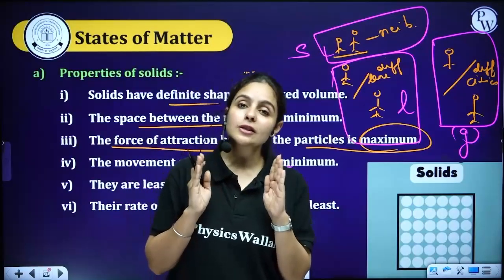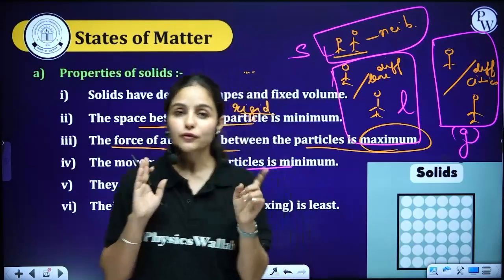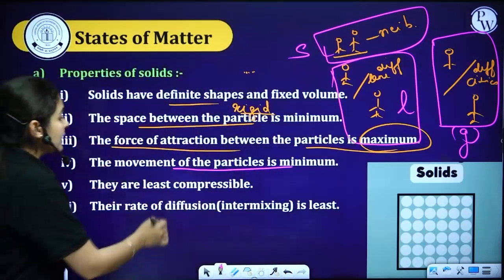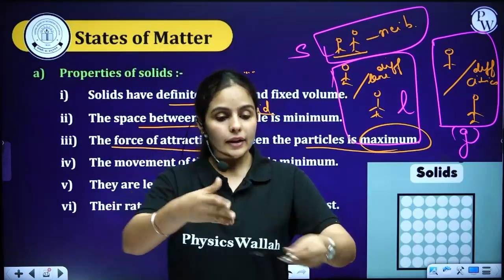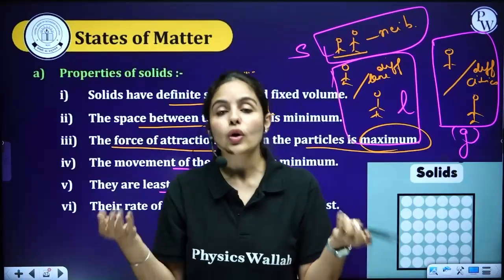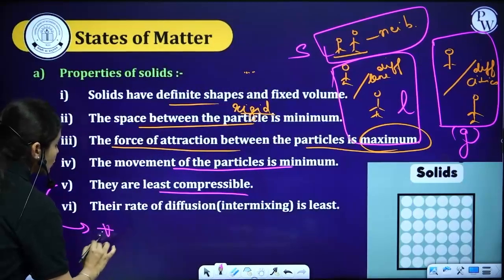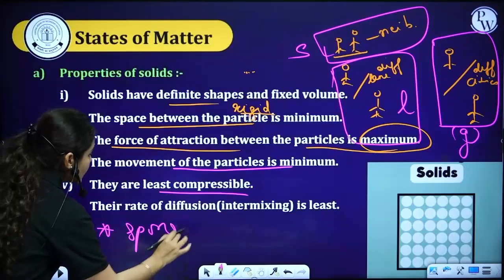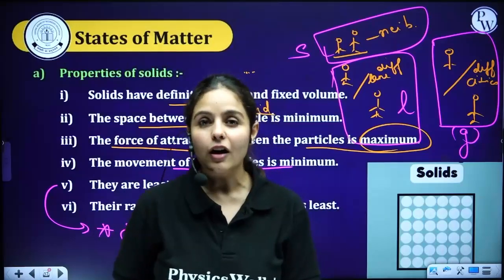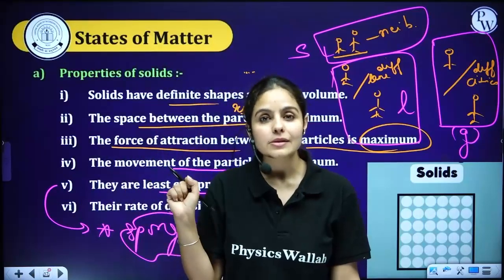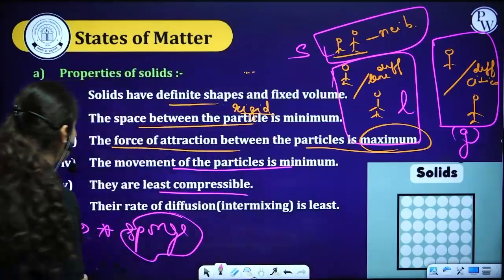So in case of solids, because they are quite close to each other, with minimum space, they'll be doing this to and fro motion. They are least compressible. Obviously, I cannot compress a remote or a very rigid solid. But there is one exception here, and we call it a sponge. So those who are thinking, ma'am, a sponge is also a solid, then how can we compress it? There is a chemistry behind it, which I'll be explaining soon.